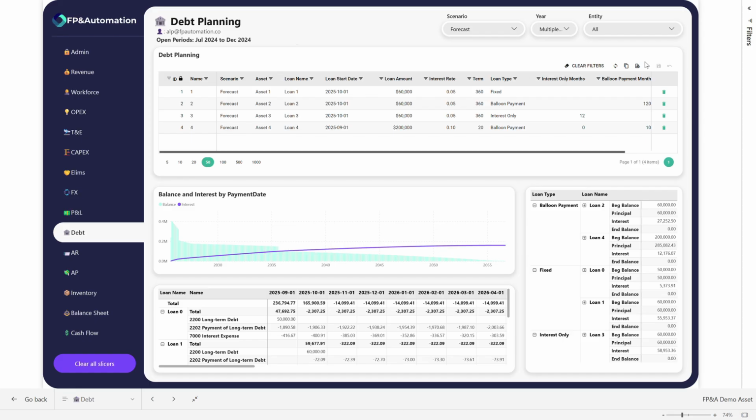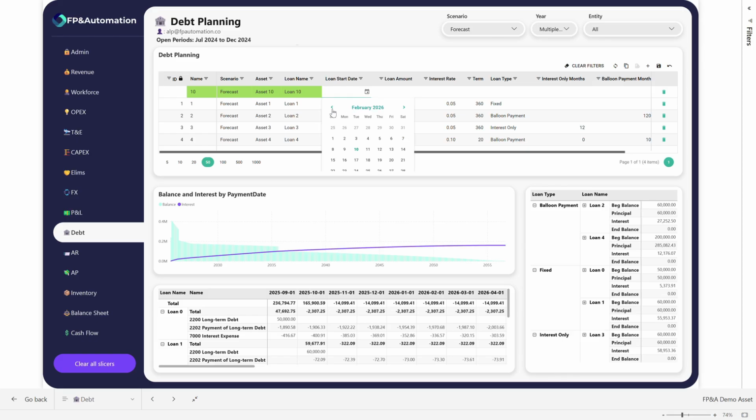So as an example right here, we can actually create new loans. We'll show you a couple of different examples of loans that you can create on here. I'm going to go ahead and create a brand new loan. We'll call this one loan number 10 right here. And we can give this loan a start date. So let's say, for example, we want this loan to start on, we'll say 2025-09-01.